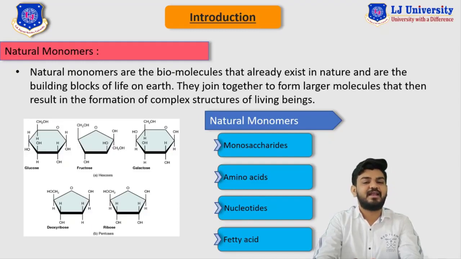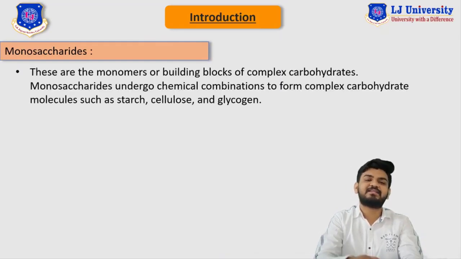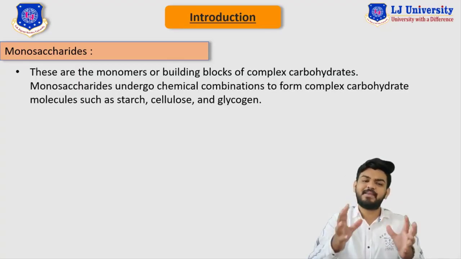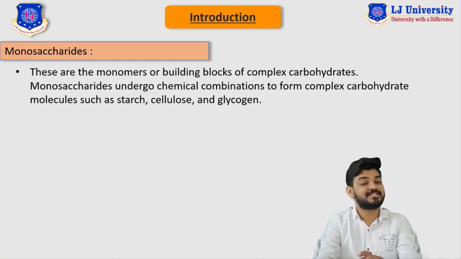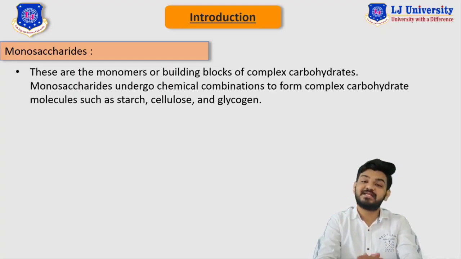So now let me just introduce you to the monosaccharides. Well, these are the monomers or the building blocks of the complex carbohydrates. Monosaccharides undergo chemical combination to form complex carbohydrate molecules such as starch, cellulose and glycols. So we can say that these are the sugar kind of compounds that we can consider as monosaccharides.